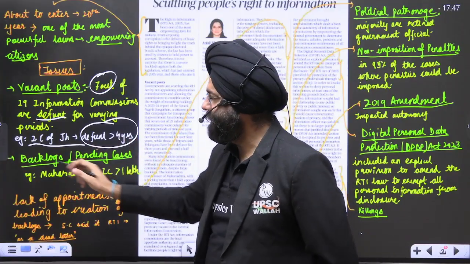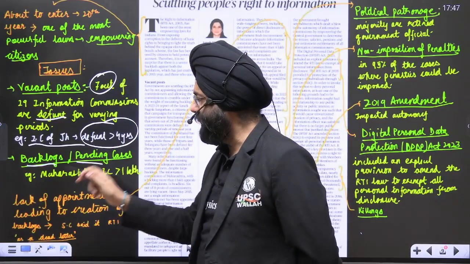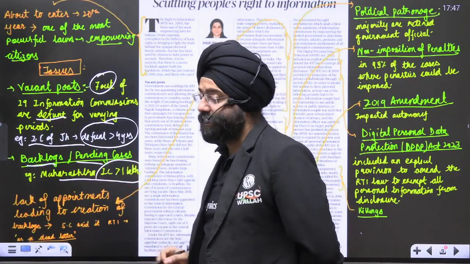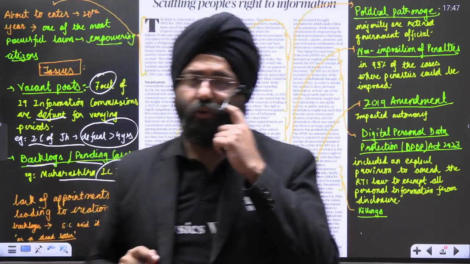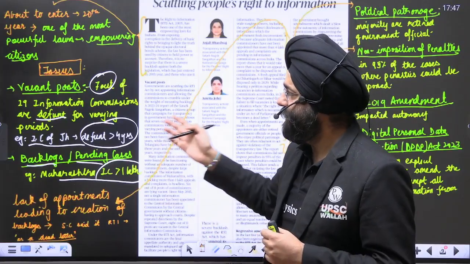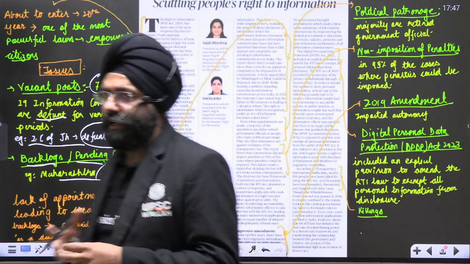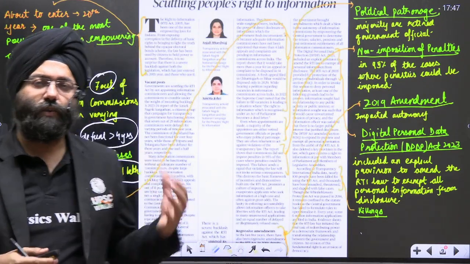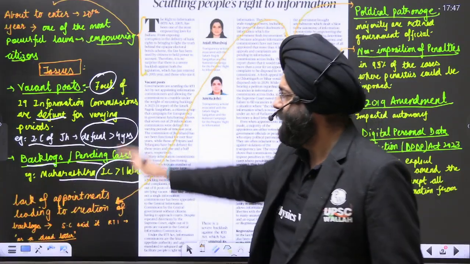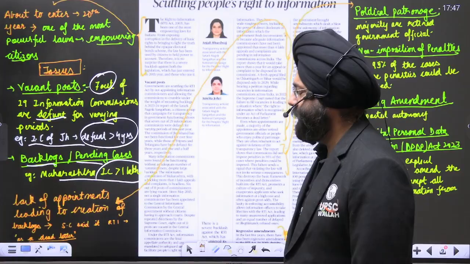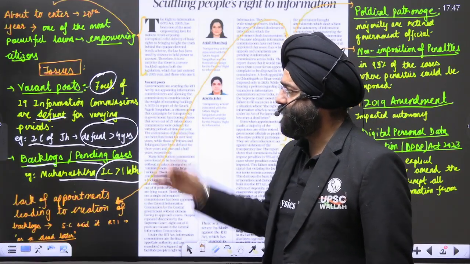Second is the backlog and pendency of cases. For example, the writers say in Maharashtra, more than 1 lakh cases are pending in the Maharashtra Information Commission. Now see, these two topics are linked in a way. Large numbers of vacant posts are there, so obviously the pendency will increase because the requisite manpower is not being met. That is again a major dimension of the issue. Both are linked.